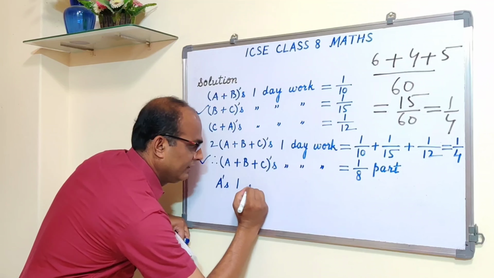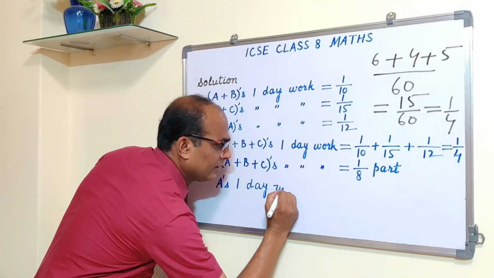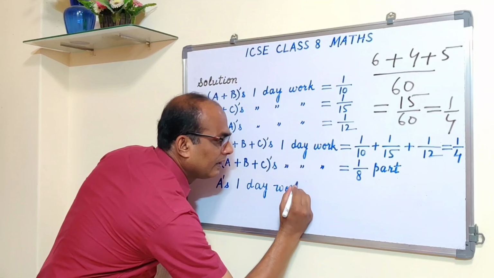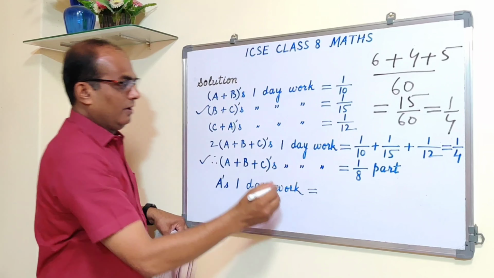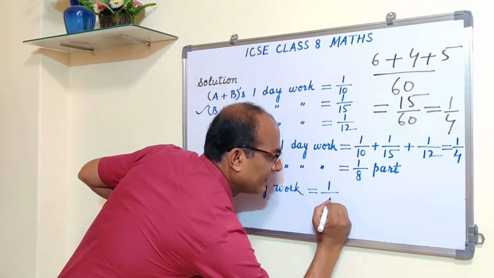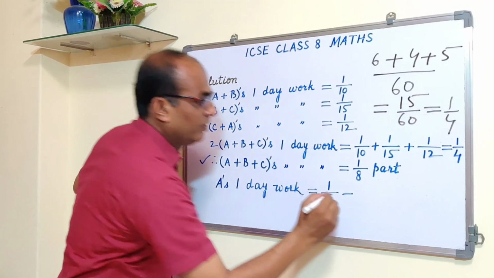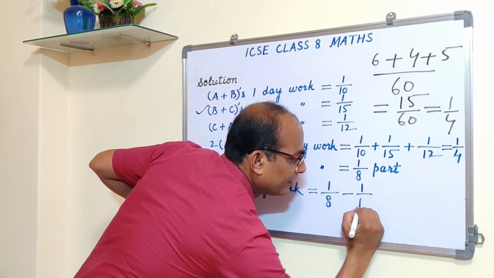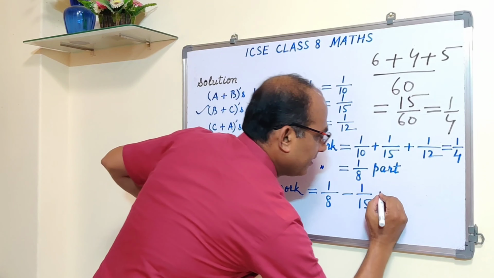A's 1 day work is equal to how much? 1 over 8 minus 1 over 15, and subtract this.